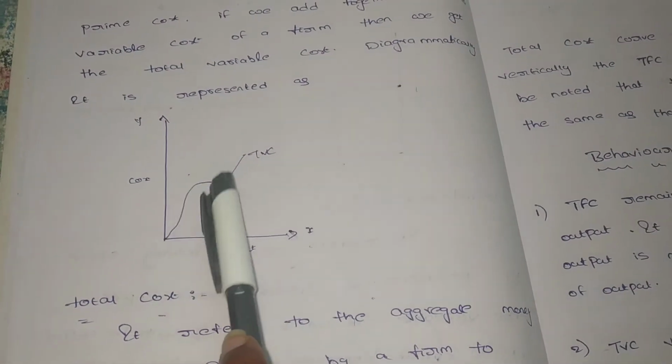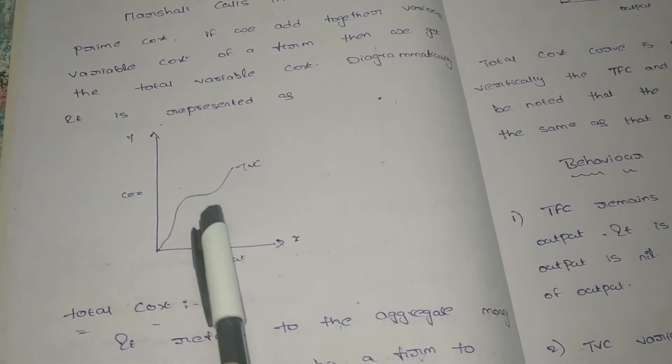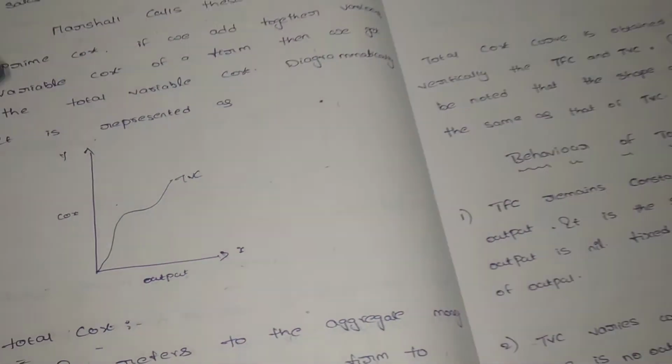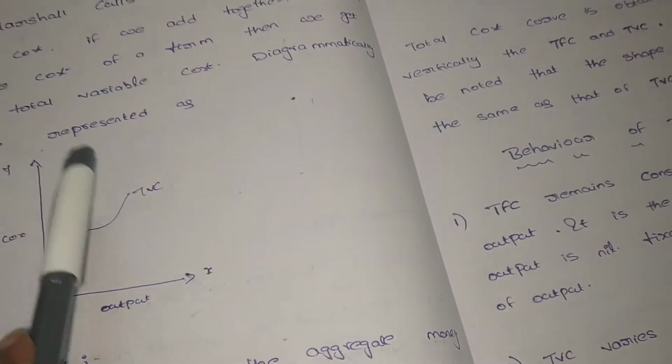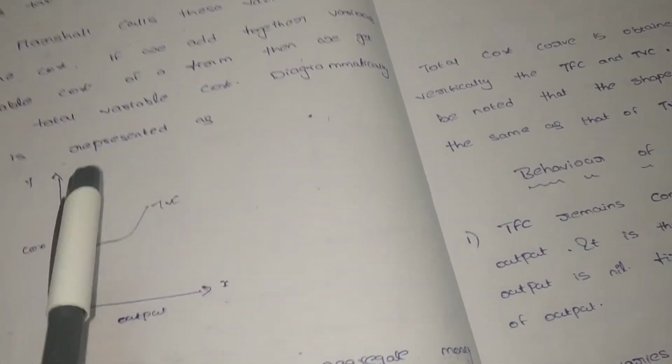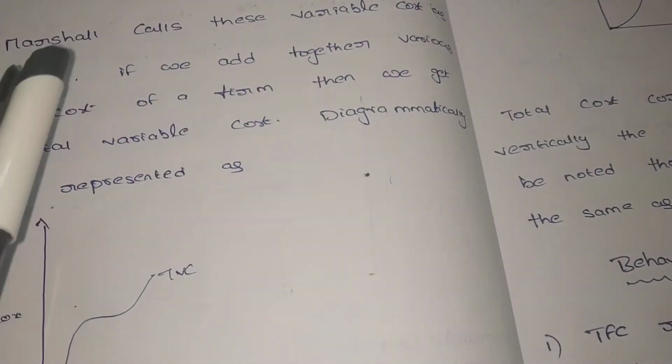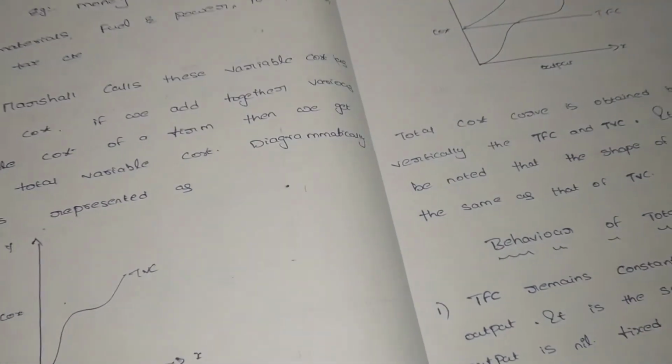If there is any change in output, then the variable cost also changes. But the fixed cost doesn't. There is no relationship between the output and fixed cost. But in variable cost, there is a relationship between the output and variable cost. Marshall says the variable cost is also known as prime cost.